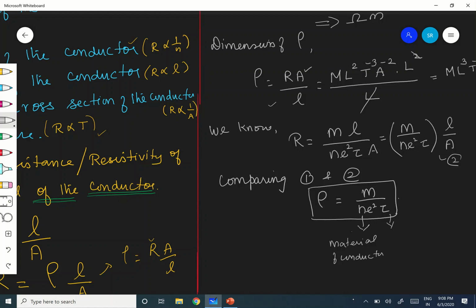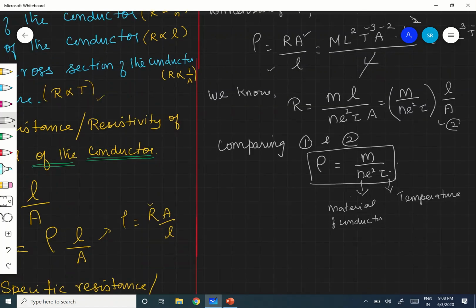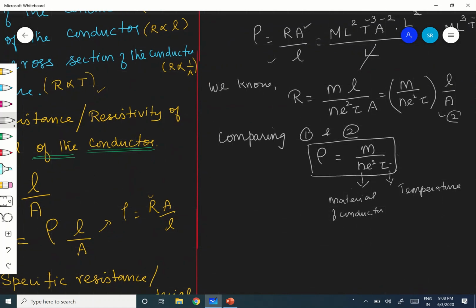Okay, and tau means it depends on temperature. Are you following? So the more the temperature, the less will be tau, and the more will be the resistivity. Therefore, if n is more, rho will be less. Correct? Number density is more.